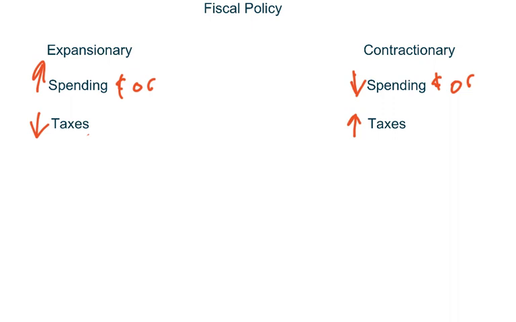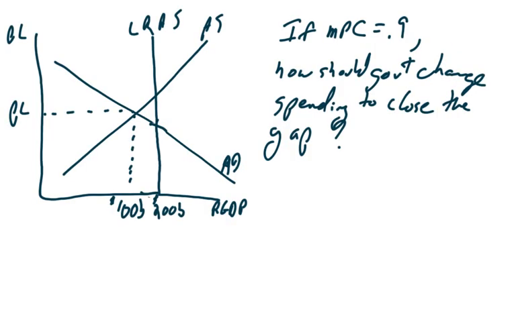All right, so let's take what we know about expansionary and contractionary fiscal policy and the multipliers and put them together to try to fix a bad economy. As you can see here, we have an economy that is in a recession. We're at an output of 100 billion. We need to be at 200 billion. So we have a recessionary gap of 100 billion right now. And our marginal propensity to consume is 0.9. And they want to know how government needs to change spending to close the gap.